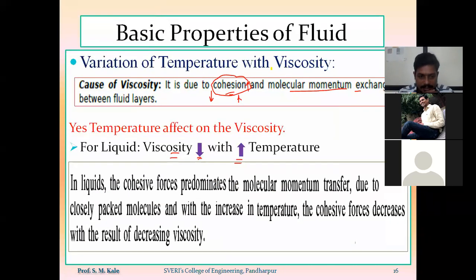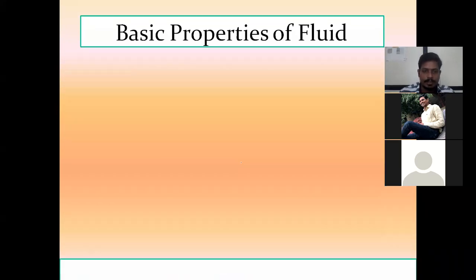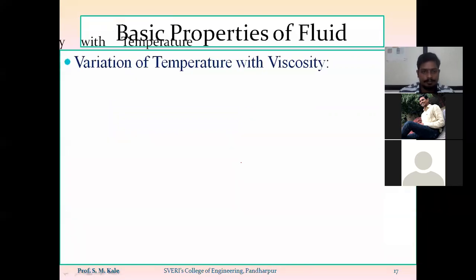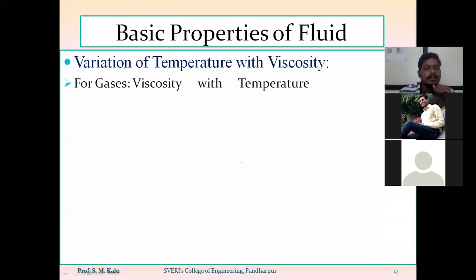And what about gases? So here is the explanation I have given. In liquid, cohesive force predominates over molecular momentum transfer, due to the closely packed molecules, and with increasing temperature the cohesive force decreases, and the result of this will be decreasing viscosity of the liquid with increasing temperature. Whereas in case of gas, the value of viscosity will go on increasing. The value of viscosity of the gas will go on increasing with increasing temperature.